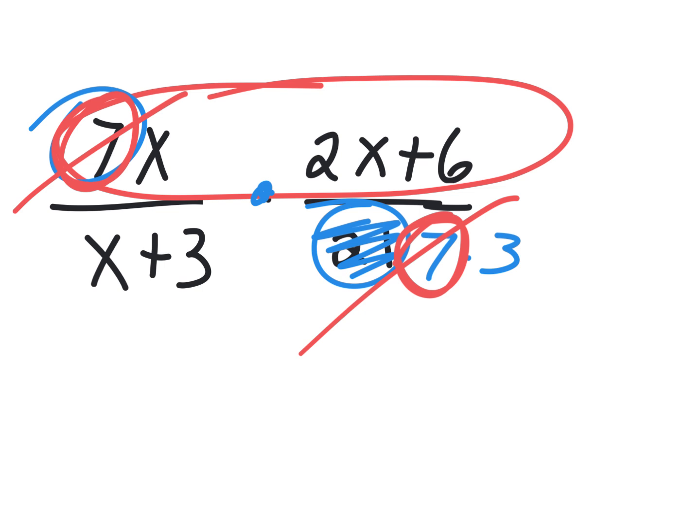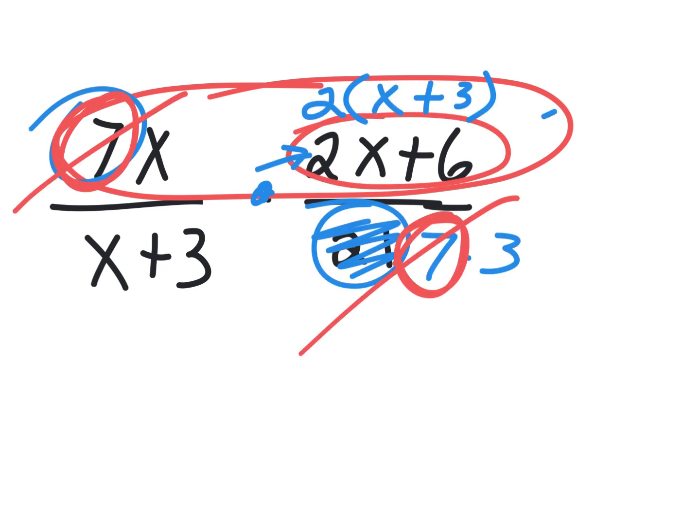Then, who sees the other thing? Yes, Kai. On the top of the right side, you can factor 2 out. 2 comes out. X plus 3 is left. If you don't get how to do that kind, just notice they're both even, so then 2 can be in them. Take the 2 out, put a parenthesis, and then try to figure out what would multiply back out to make 2x plus 6. Another way to do it is take this and divide by 2, and this divide by 2. And that'll tell you what to put on the inside. All right, cool. I got it factored now, Kai.